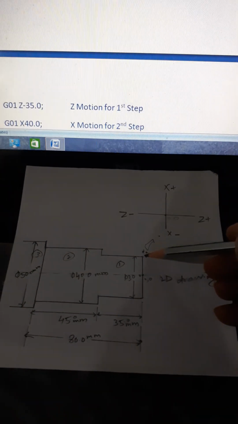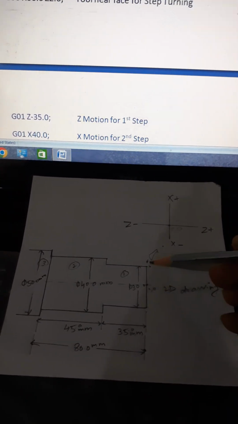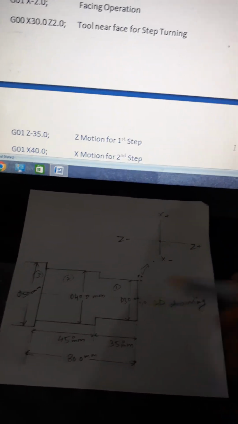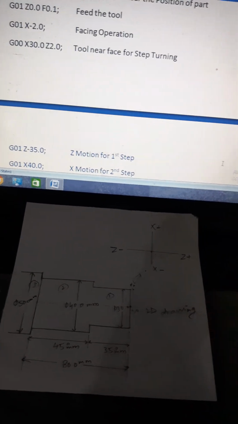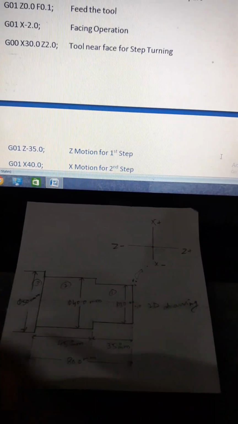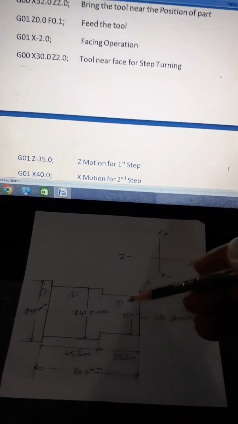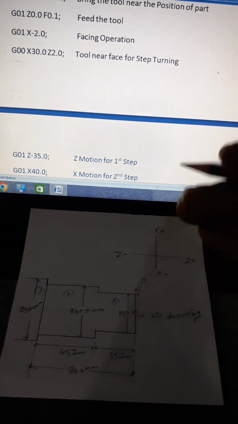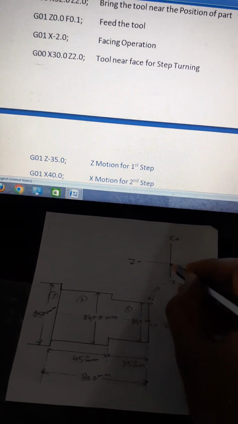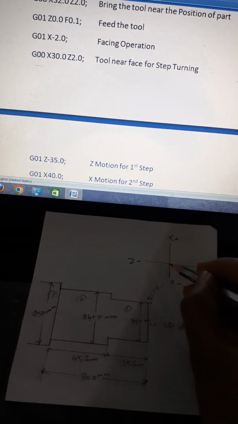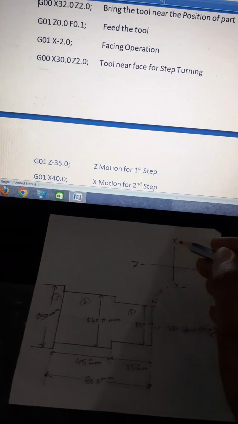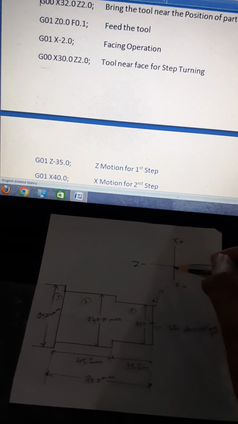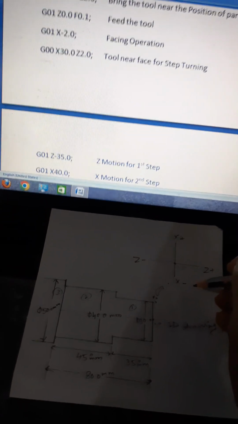Now I'm doing facing operation, means this whole facing operation, means you first, now I'm going to clear, you know, this one is Z axis, this one is X axis. Tool moving process in Z axis, Z minus direction and X plus direction is here. Tool cutting process, X positive direction and Z negative direction, because you can see from this point to right side Z plus, and from this point to left side Z minus axis. As same from this point to upward X plus direction, from this point or origin to downward minus X axis direction.